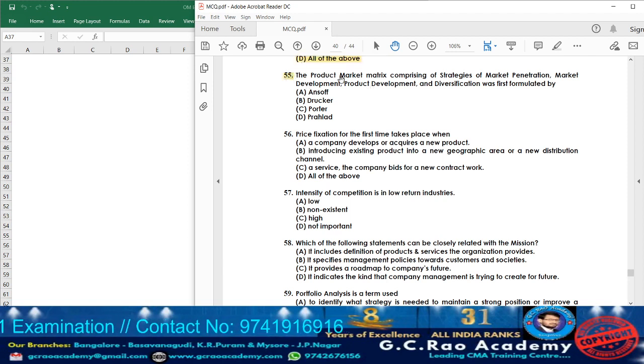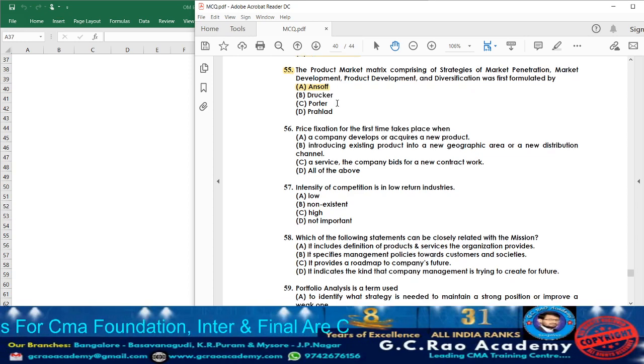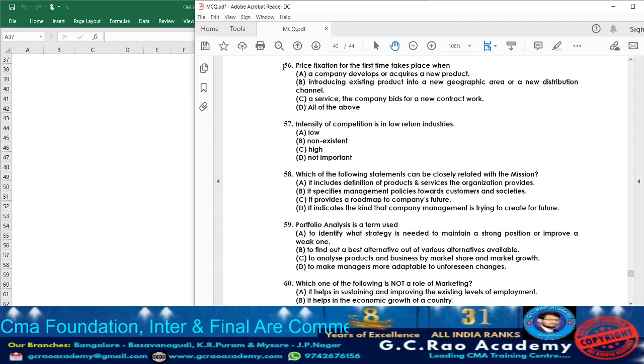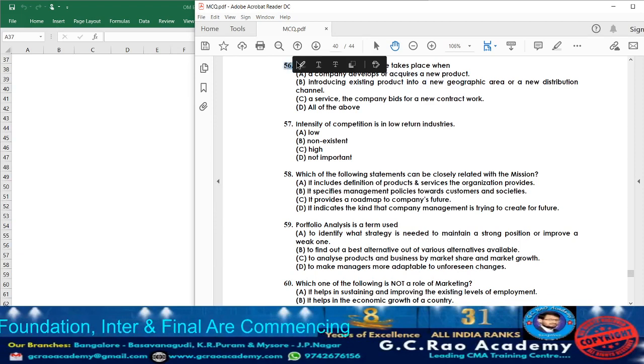What they are telling: the product market matrix comprising the strategies of market penetration, market development, product development and diversification is first formulated by whom? Ansoff. So accordingly option A, Ansoff, will be the answer. Earlier, a question was asked in reverse: given Ansoff, what are the strategies? So we selected the option market penetration, market development, product development and diversification. Here they have given the four strategies and are asking whose strategy it is. Reverse. Ansoff will be the answer. Now moving on to question 56.